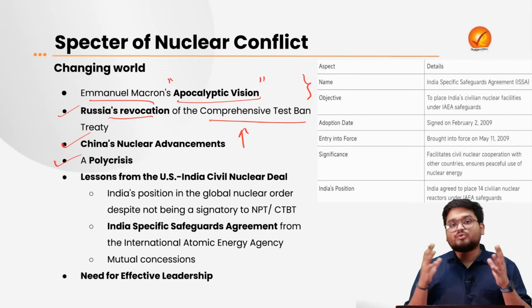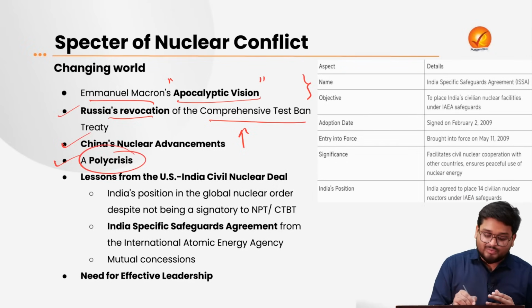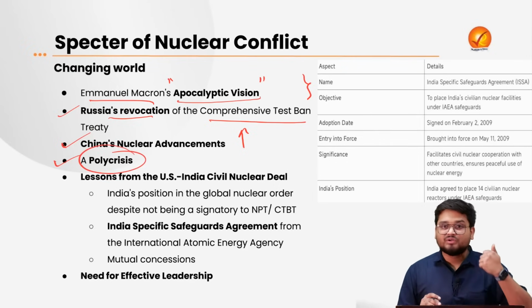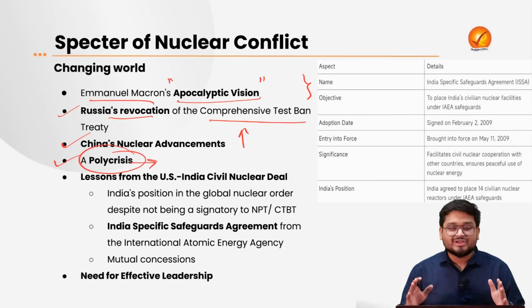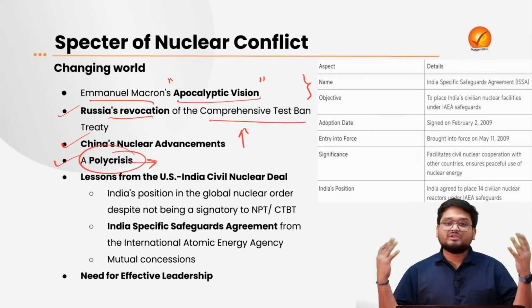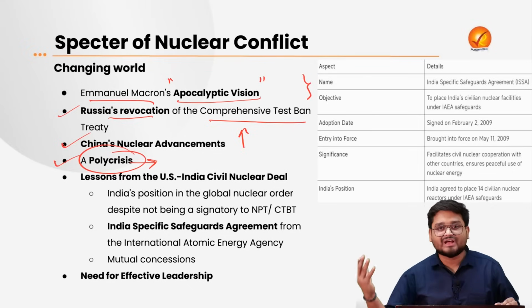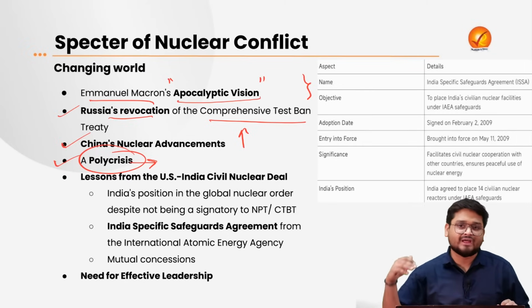We are also living in the time of a polycrisis. Now, polycrisis is a very important word. You can use this word in your essays and in your ethics answers. It refers to a particular state of our world in which we are surrounded by various conflicts, such as climate change, Russia-Ukraine, the Hamas attack in Israel and vice versa.